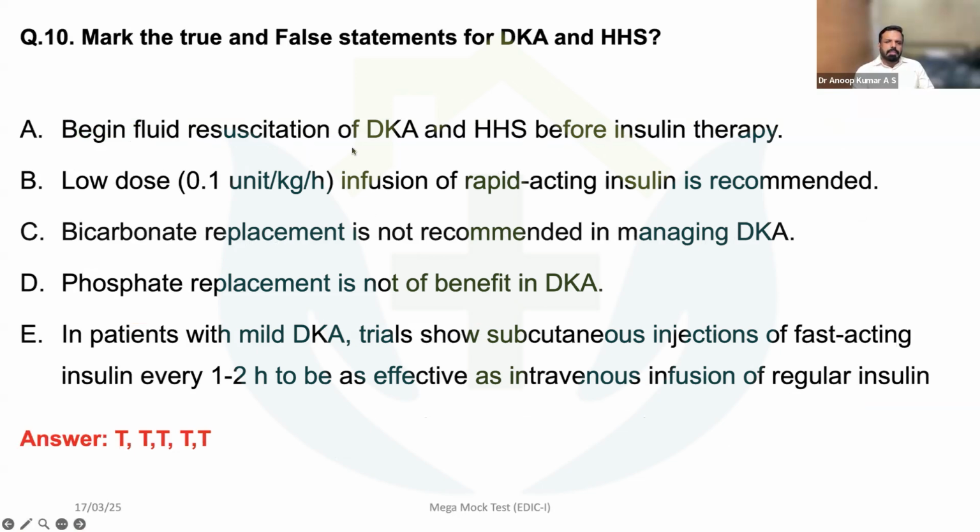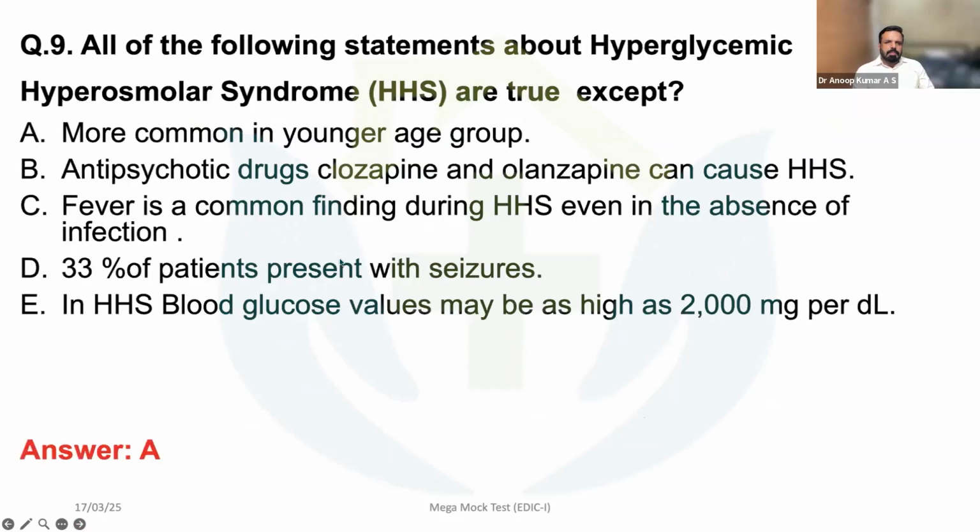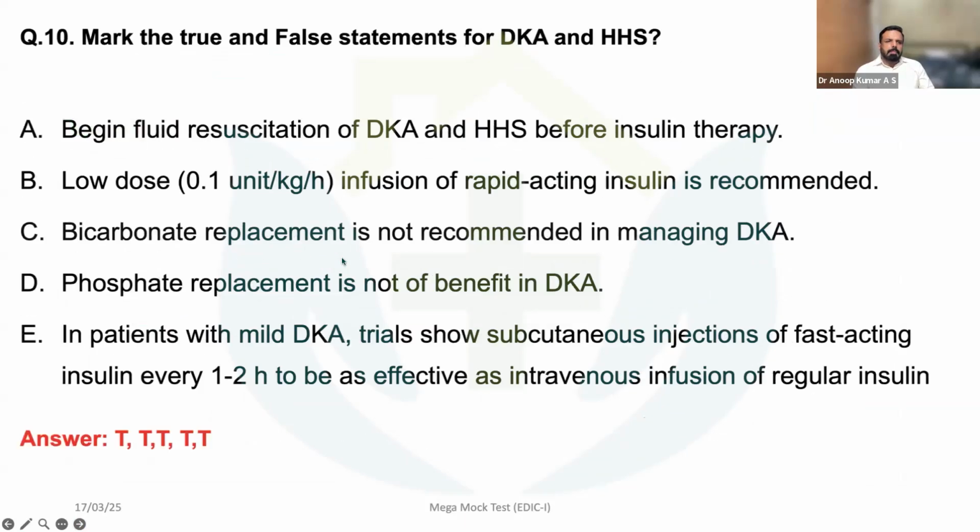Begin fluid resuscitation of DKA and HHS before insulin therapy. So that is true. Low dose infusion of rapid acting insulin is recommended. The bolus doses are not recommended nowadays. Bicarbonate replacement is not recommended in managing DKA.